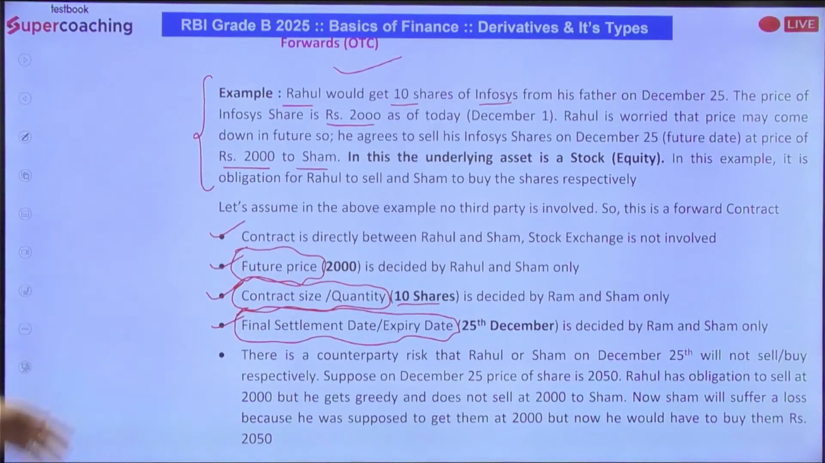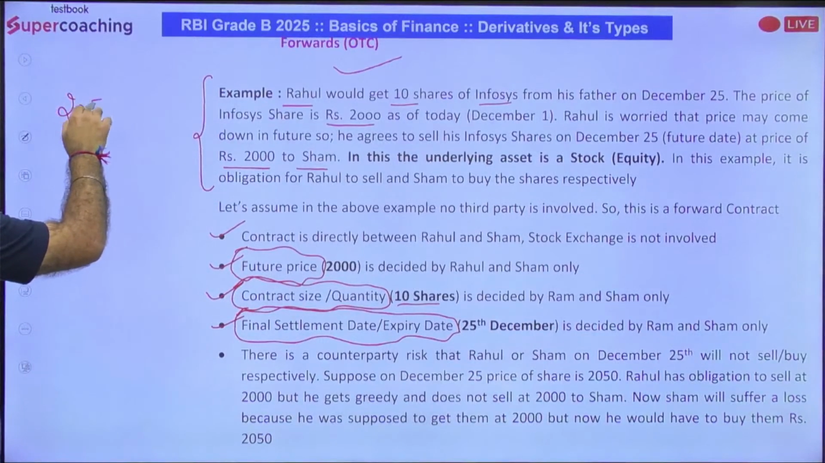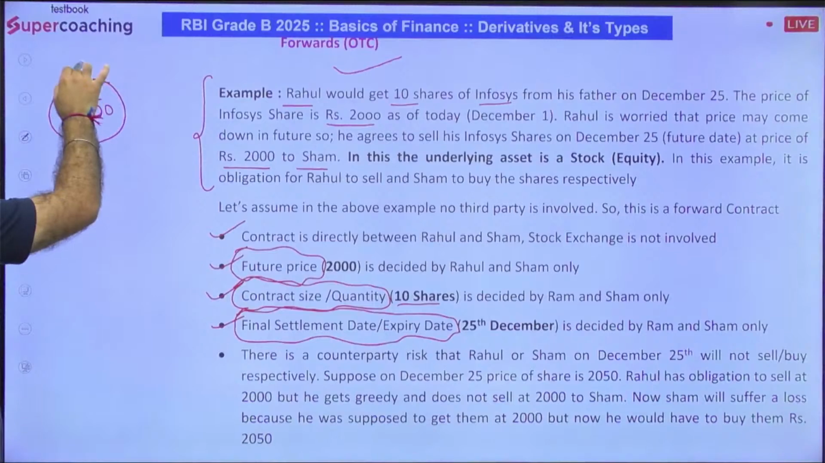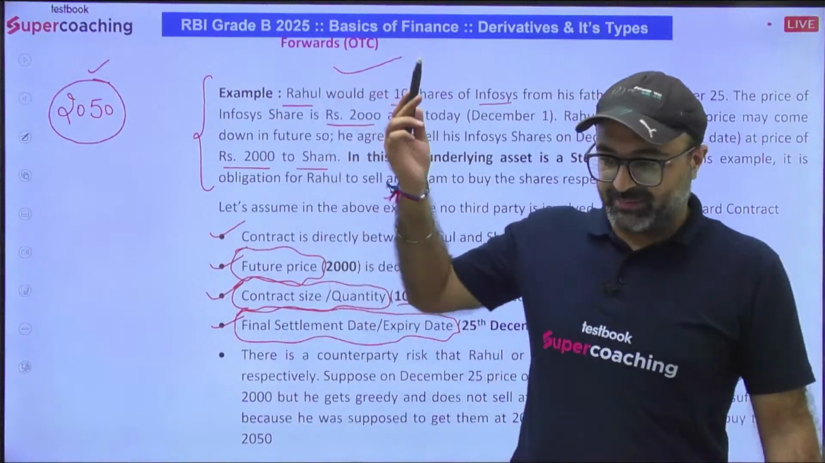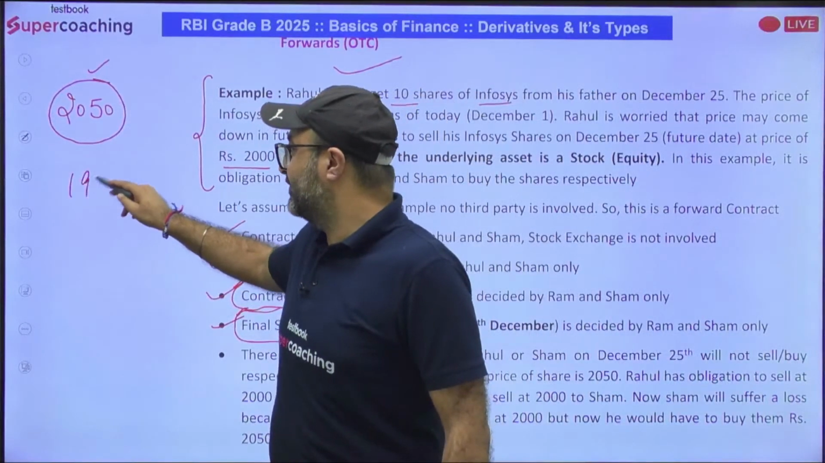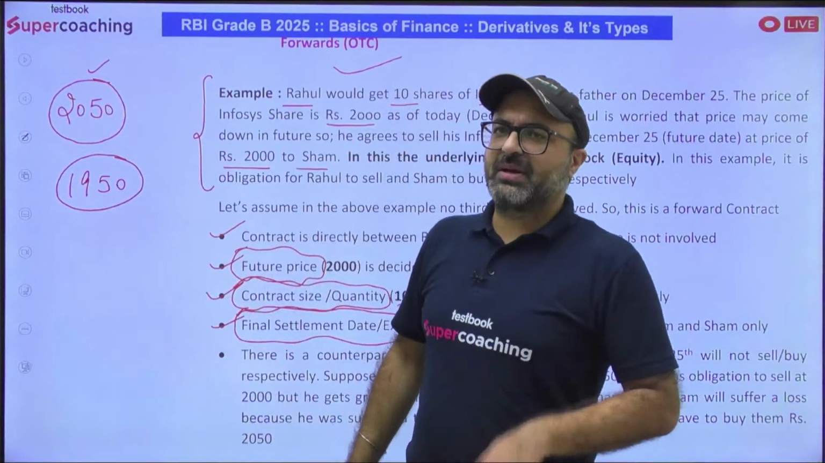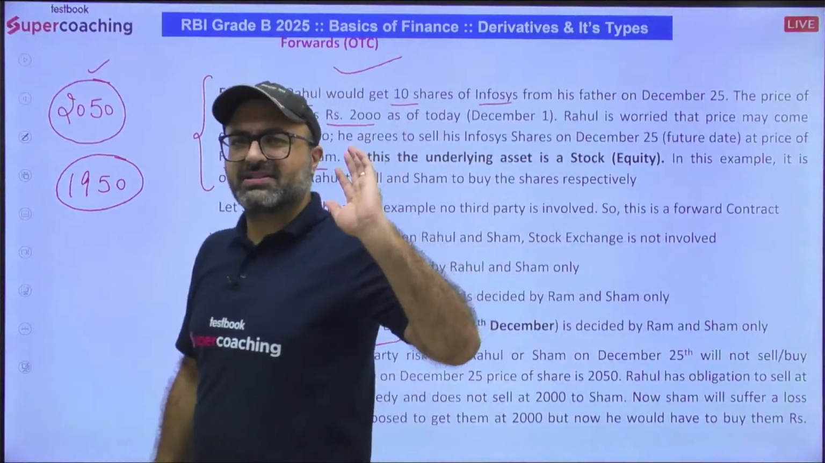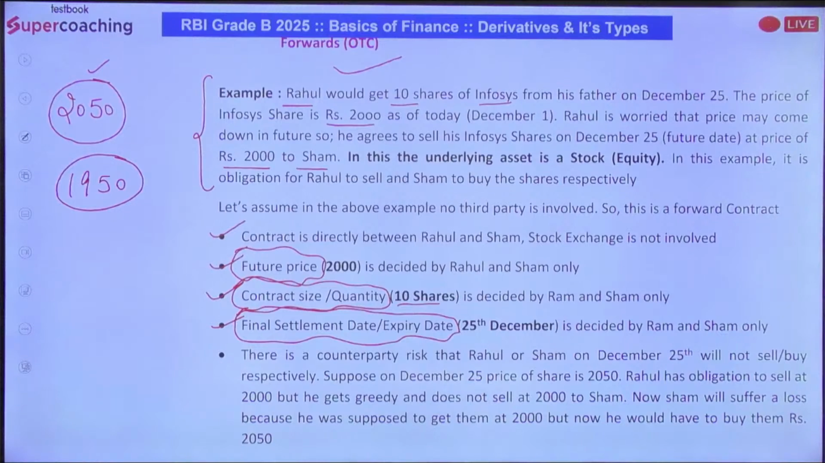So there is a counterparty risk that Ram or Shyam on 25th of December will not sell or buy respectively, because let's say the price increases to 2050 and Ram is greedy. He thinks that if I sell it at 2000 to Shyam, I will be losing 50 rupees. Let's not sell it. On the other side, if the price drops to 1950, then Shyam may say that this share is available at 1950 in the market. Why should I pay 2000 for the same? Let's not purchase it. So in this particular context, what is involved?